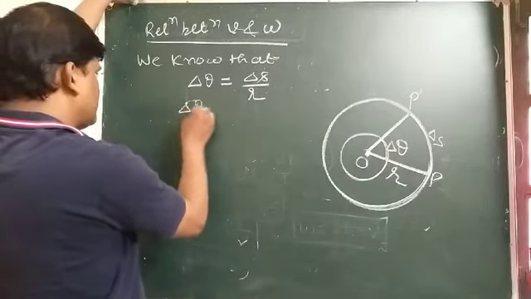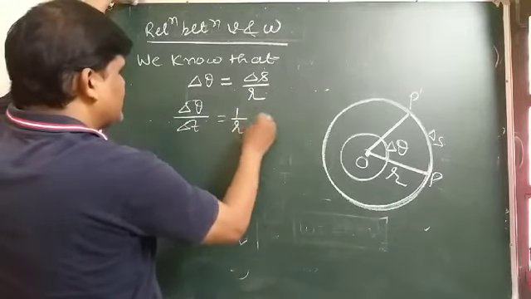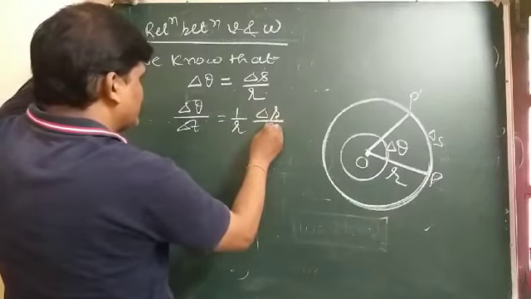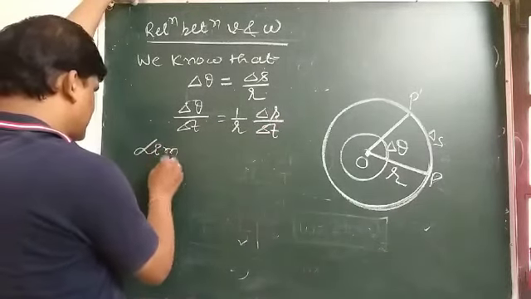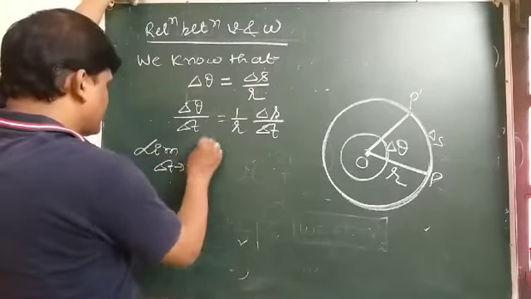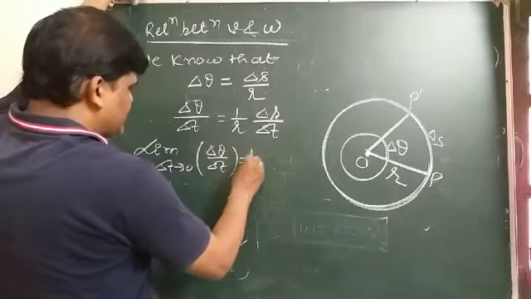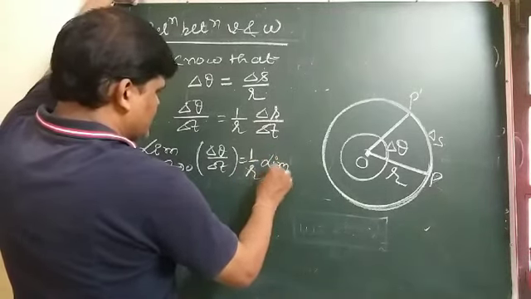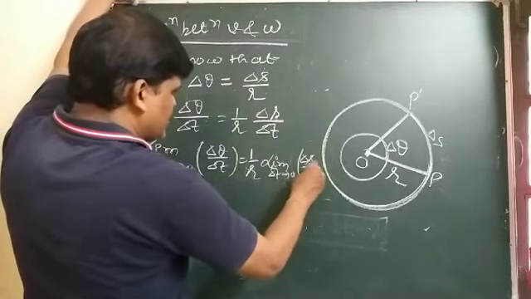Dividing both by delta t, we get delta theta by delta t equal to 1 by r into delta s by delta t. Taking the limit delta t tends to 0, delta theta by delta t is written as 1 by r, limit delta t tends to 0, delta s by delta t.